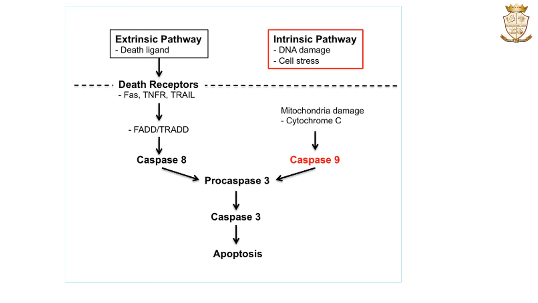The active caspase 8 or caspase 9 further activates procaspase 3 to caspase 3, which further mediates the apoptosis. The executioner caspases such as caspase 3, 6 and 7 can degrade over 600 cellular components, and they are the main mediators of apoptosis as we discussed in a previous slide.